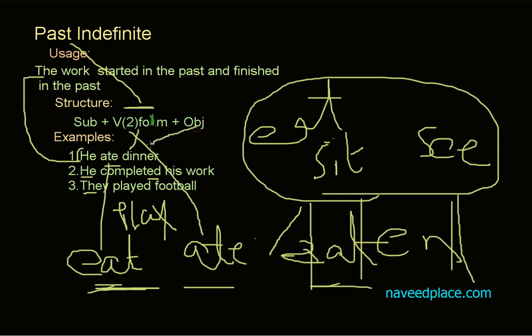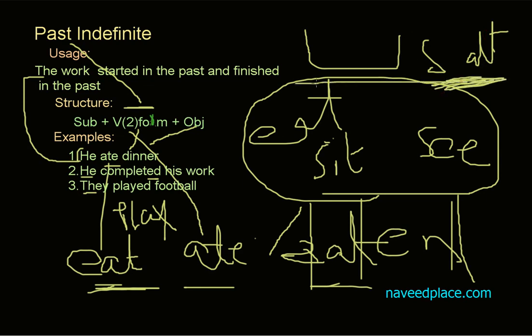Then we have object. Object is very important. Object is like salt in any recipe. For example, if you are cooking biryani or anything, but you don't put salt, do you think you will get the taste of all spices? No, you won't, because salt is the main ingredient. Same here. If we say the whole sentence but not the object, we don't get a proper sense. For example, we say he ate what? He ate dinner, he ate lunch, what? We are confused now. But as I say dinner, we are no more confused. So object is very important.